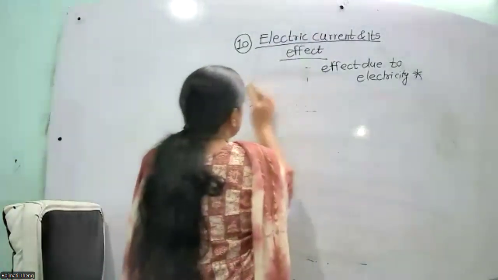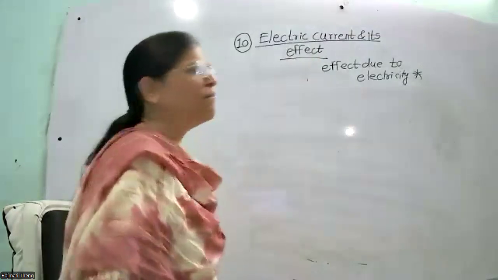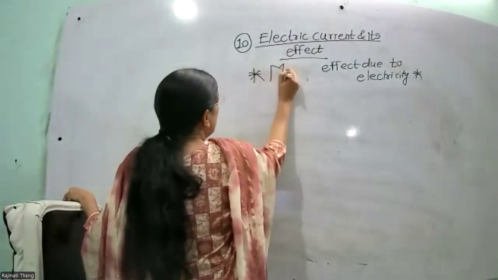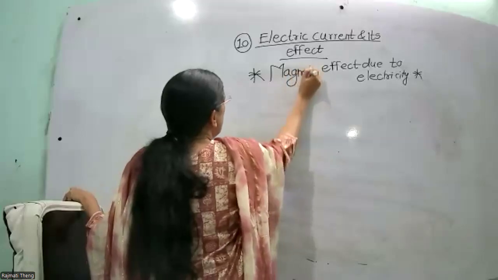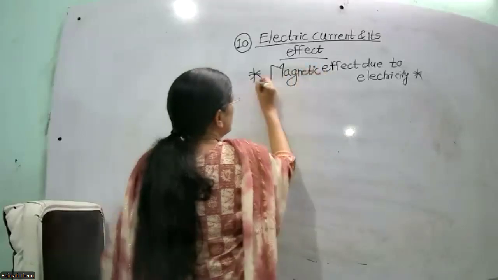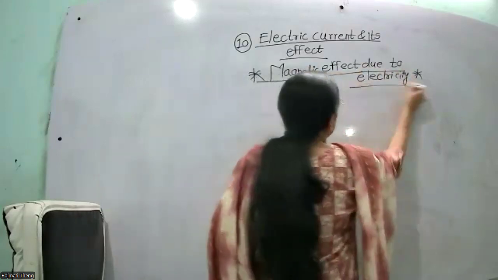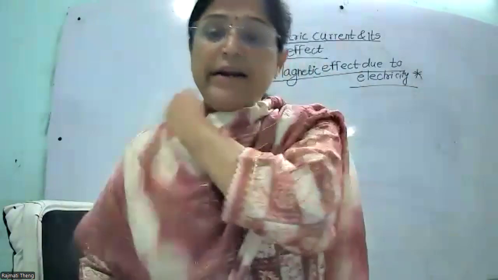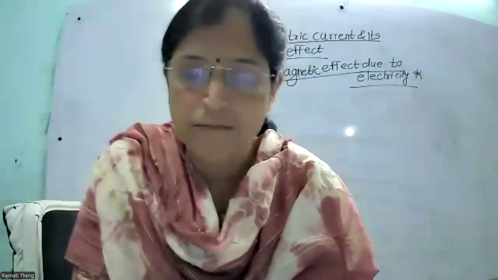Now next one, electric current also has a magnetic effect. Just like the heating effect, electric current has a magnetic effect. Magnetic effect of electric current.